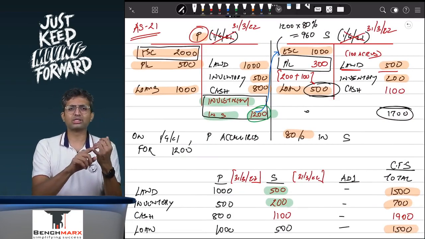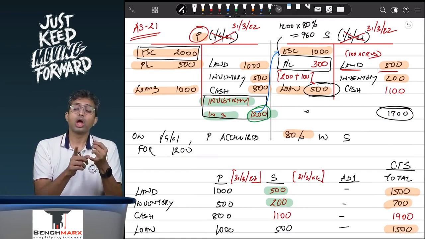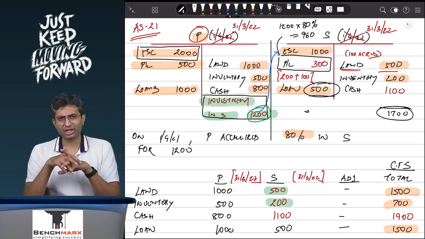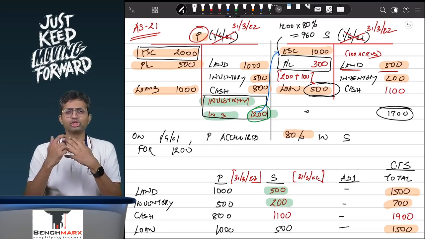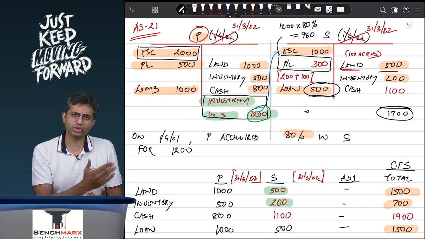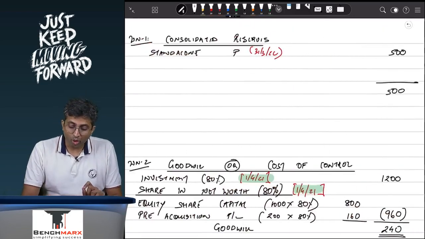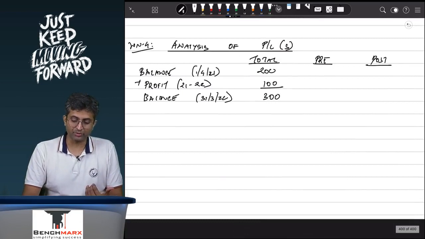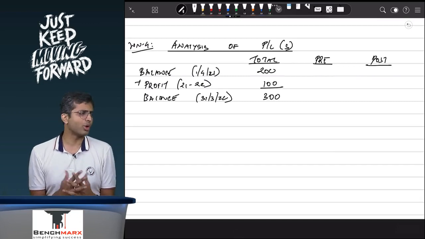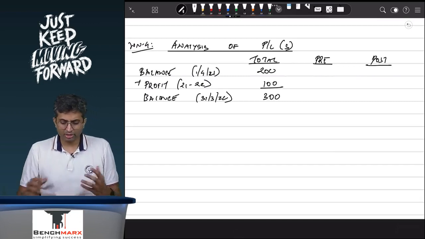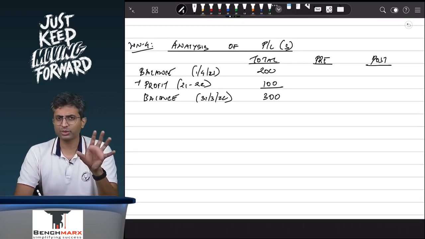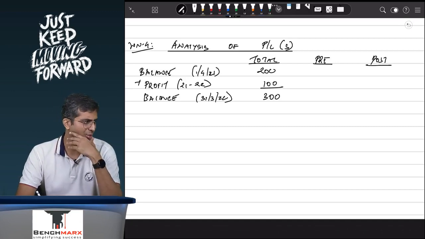AS 21 tells you, you consolidate assets and liabilities. You eliminate the investment against your share in the share capital and your share in the pre-acquisition profits. Institute also sometimes calls this capital profits because this is prior to acquisition. However, what is to be done with the post-acquisition profits is what we are trying to study. We are trying to say that this 300 rupees that we see today, how do you analyze this 300 rupees? So this 300 rupees, 200 out of it has been earned when? Prior to the date of acquisition, that is 1st April 21, or after the date of acquisition, pre or post?